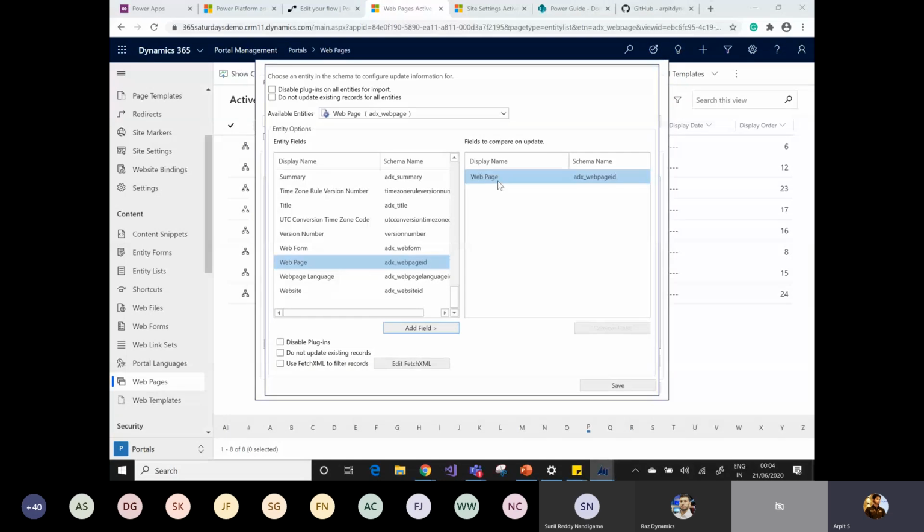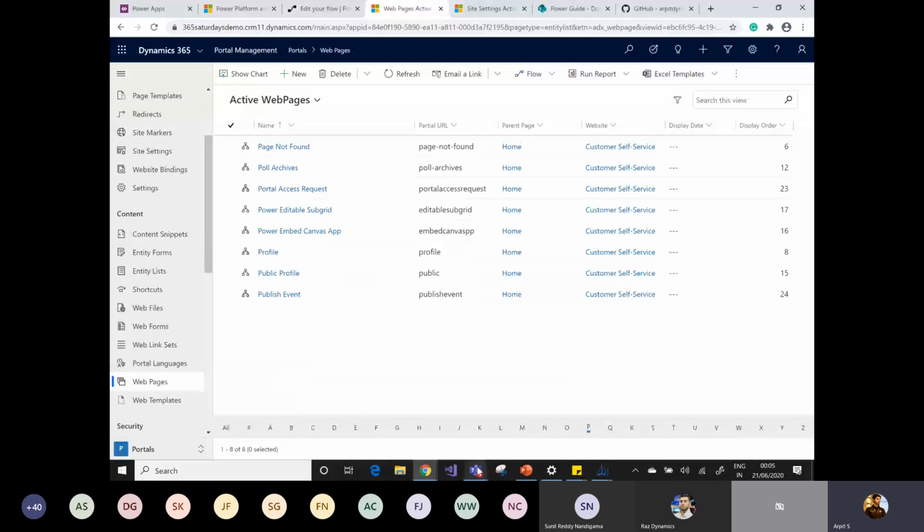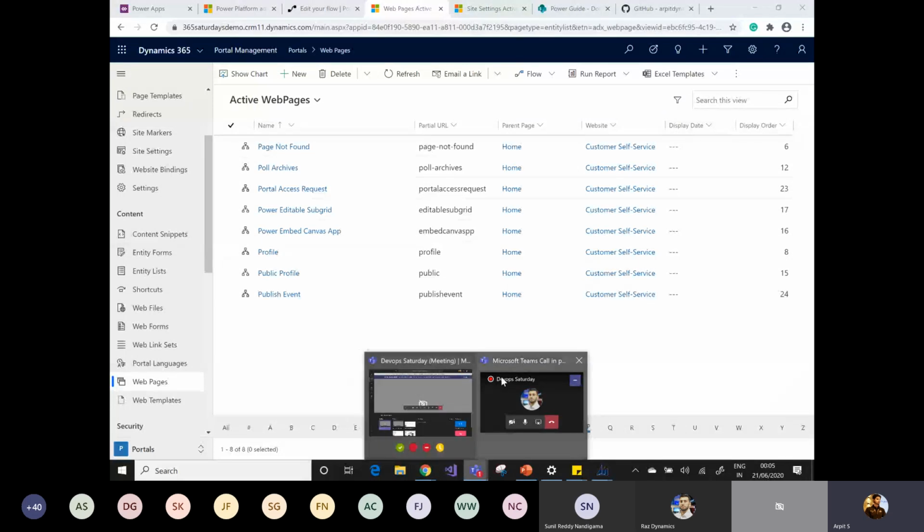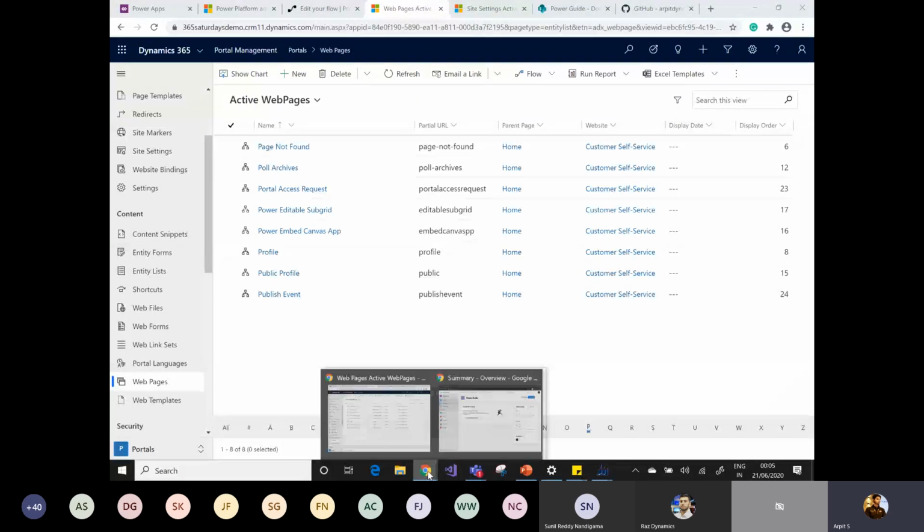So these are the things that you need to configure in your configuration migration tool so that you can reduce your portal deployment issues and all. Okay, and you just need to export it. So you can just create a simple schema file. I already have my schema file available. I'm not going to deploy the whole configuration because it's obviously going to take time.